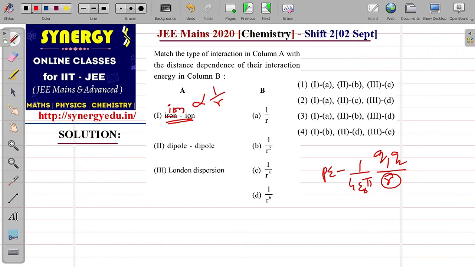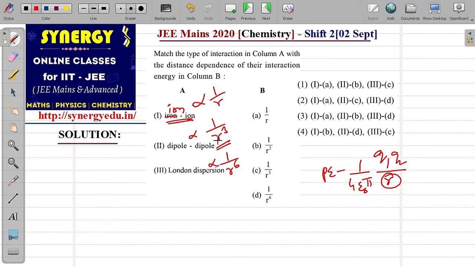And next, dipole-dipole interactions. Dipole-dipole interactions are proportional to 1 by R cube. This is given in the NCERT textbook in the chapter states of matter. In the beginning 2-3 pages, it is mentioned that dipole-dipole interactions are inversely proportional to R cube. You can find it in the states of matter 11th class textbook. And London dispersion forces are proportional to 1 by R power 6, also given in NCERT. So, more or less, this is a factual question, directly taken from the NCERT.